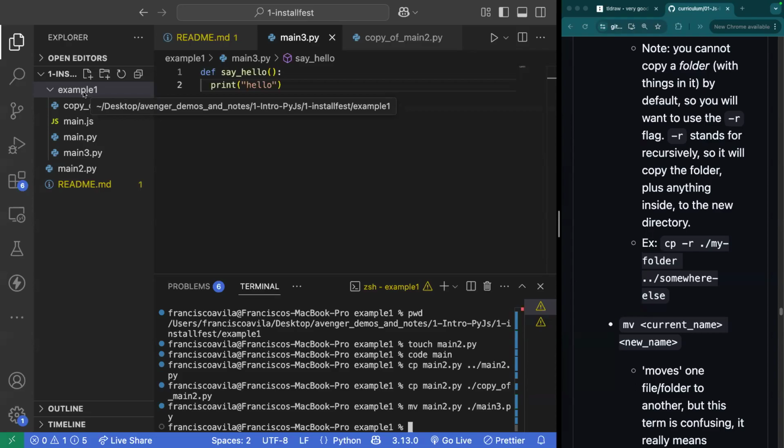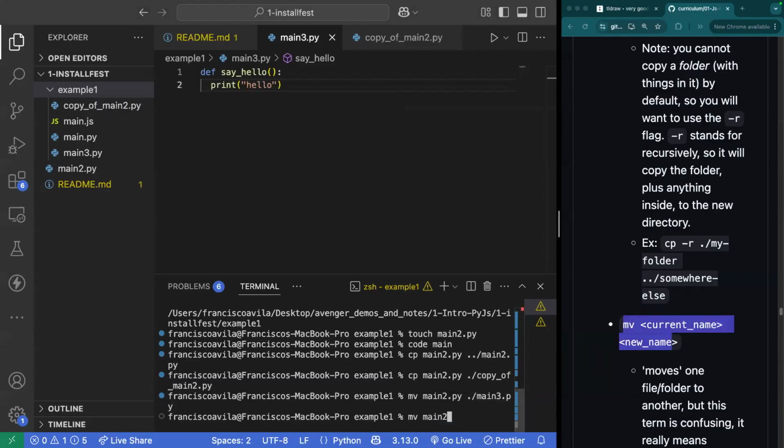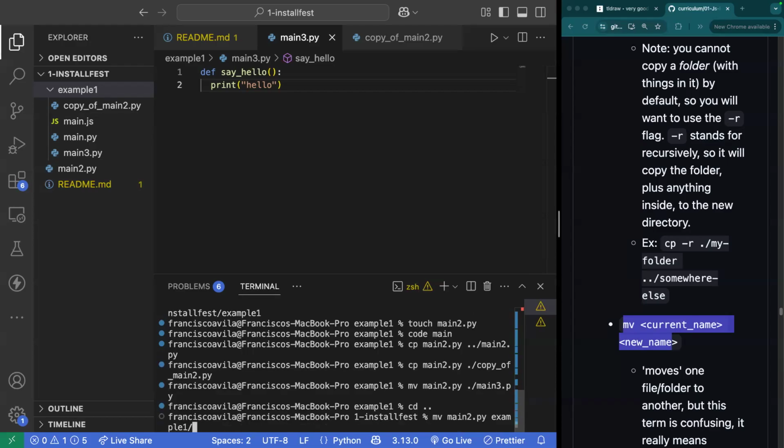So you want to move main2.py to example1. Wouldn't that be, we're talking about the mv move command, right? So wouldn't it be move main2.py, space, and you target the example1 directory and just hit enter, and it just sends it there. Right. So here we have move main2.py into the example1 directory.